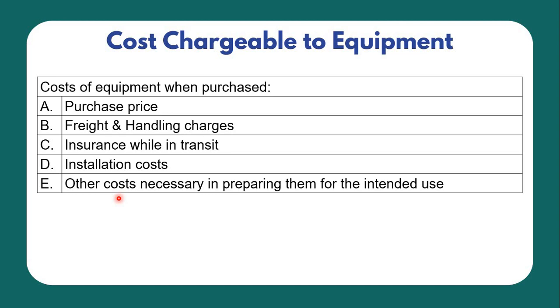Cost chargeable to equipment. So when the equipment is purchased, these are the costs to be capitalized. That includes purchase price, freight and handling charges, insurance while in transit, installation cost, and other costs necessary in preparing them for the intended use.